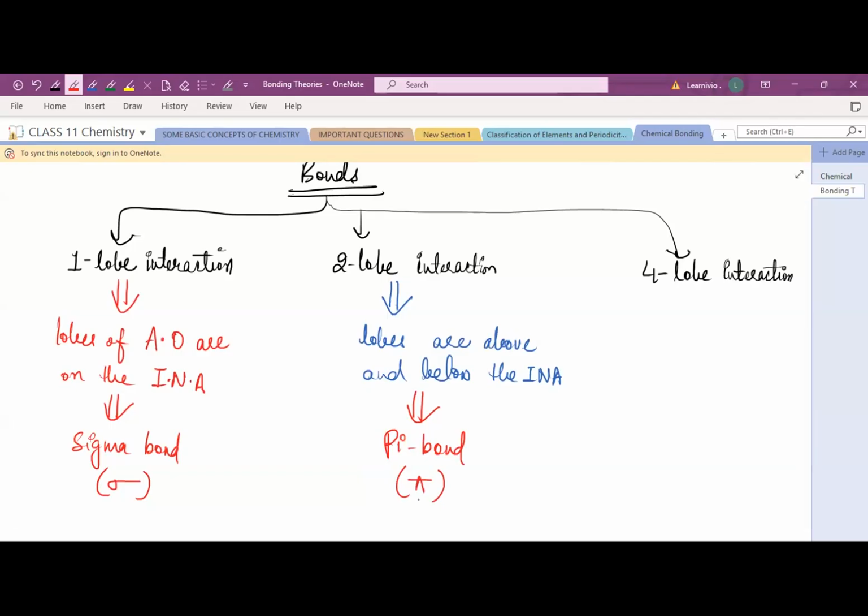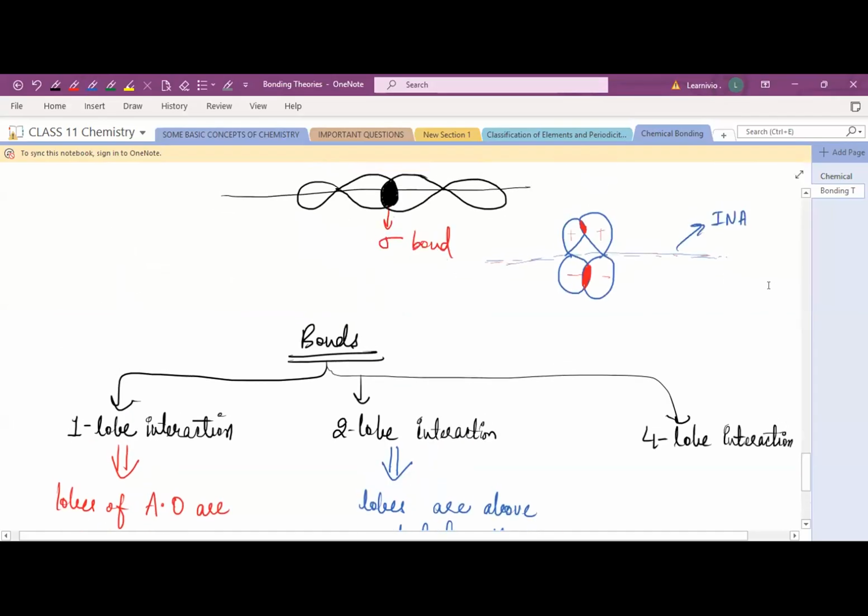Okay. So these are very, very important, sigma and pi bond, but there is another bond too, four lobe interaction. Okay. So we know what shape D has? Double dumbbell shape, right? So P orbital shape is dumbbell shape and the D orbital shape is double dumbbell shape.